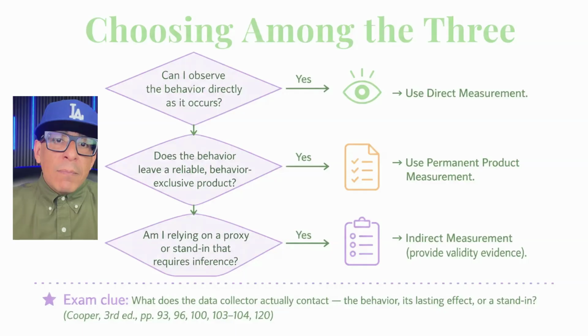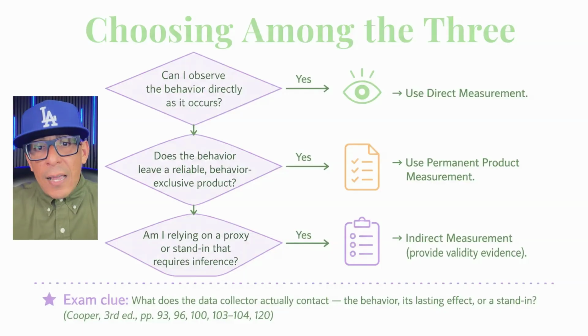An indirect measure may be used when the practitioner or researcher does not have direct and reliable access to the behavior of interest, but indirect measurement requires evidence that the measured event reflects the behavior in a reliable and meaningful way. On the exam, the strongest clue is what the data collector actually contacts: the behavior itself, a stand-in for the behavior, or a lasting effect of the behavior.